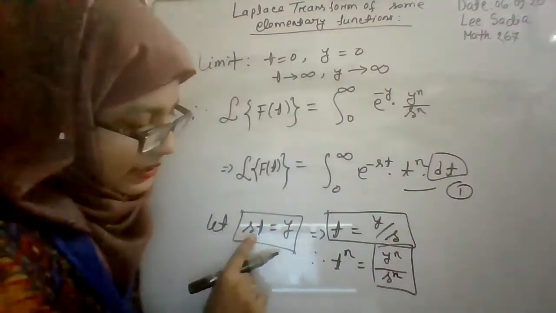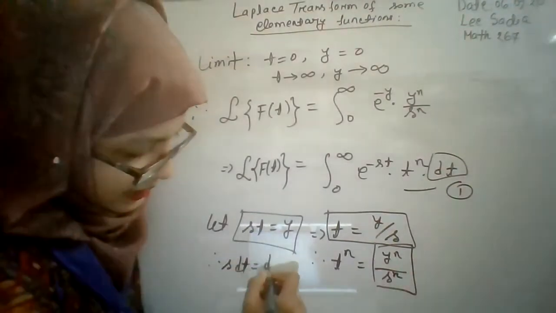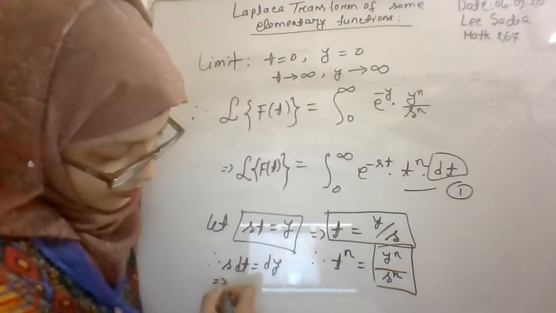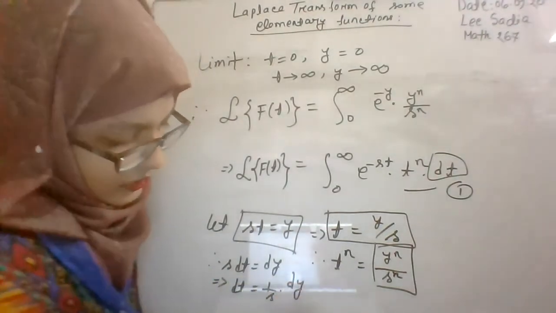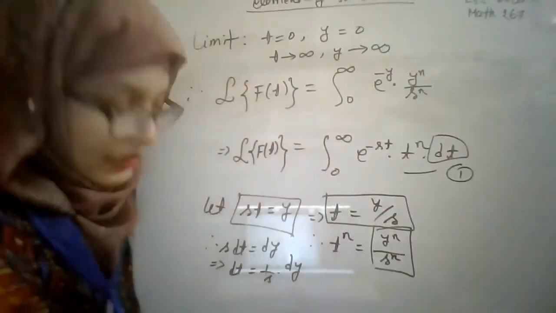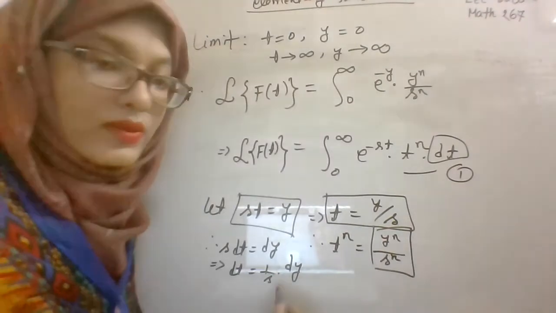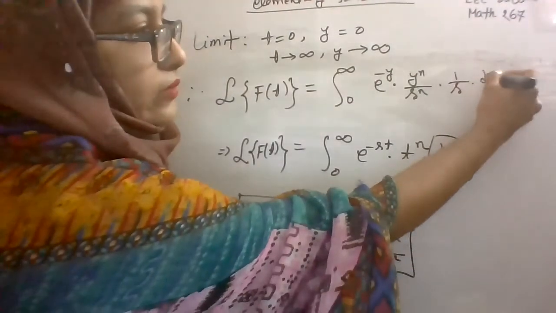Since st is equal to y, it will be s dt is equal to dy, right? And from here, dt will be 1 by s into dy. So use this result, dt is equal to 1 by s into dy. Use this here.